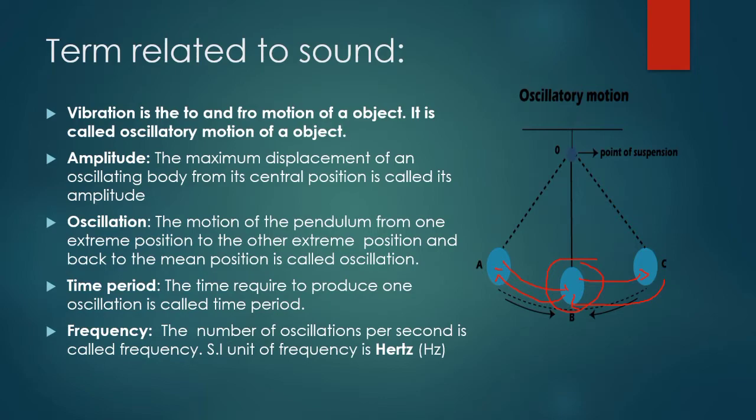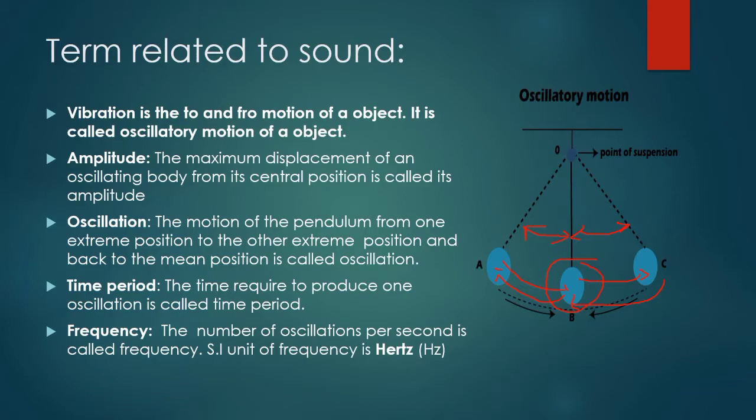The amplitude is the maximum displacement of the oscillating body from its central position. What is amplitude? This is the amplitude, the distance between these positions. It is the maximum displacement of the pendulum from its mean position, and this is what we call amplitude. Clear about what I'm saying? I think you are clear about what I'm saying, right?